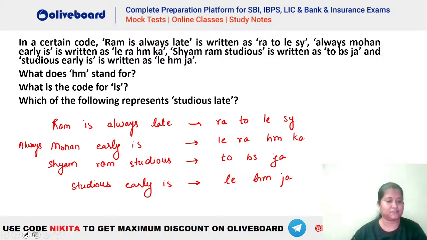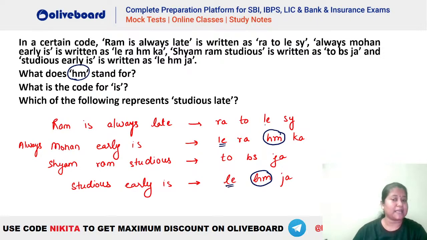Is HM early? Okay, let's check. Let's see what is the first question. What is the code for HM? Where do we see HM here? You can see HM is here and HM is here. HM is there in the second one and in the fourth one. If you compare these two, HM is common and LE is common between the two. But LE is there in the first one as well.